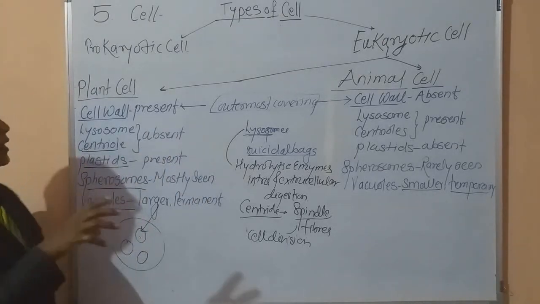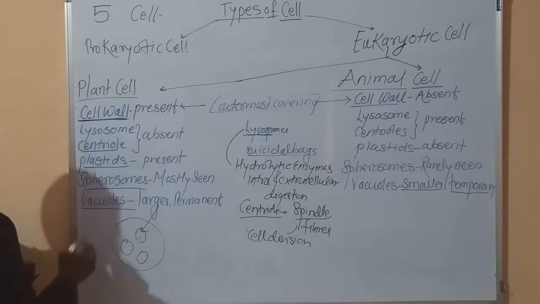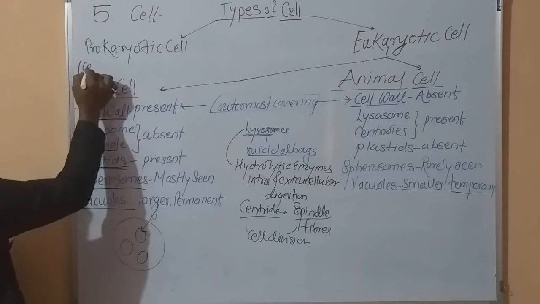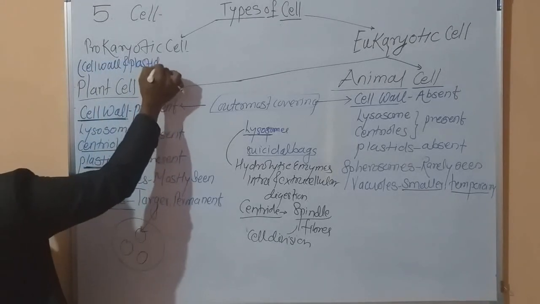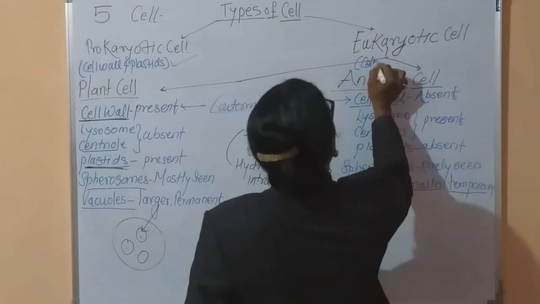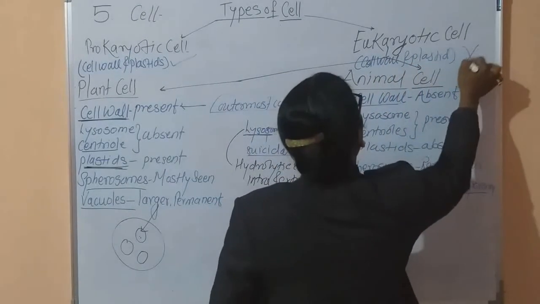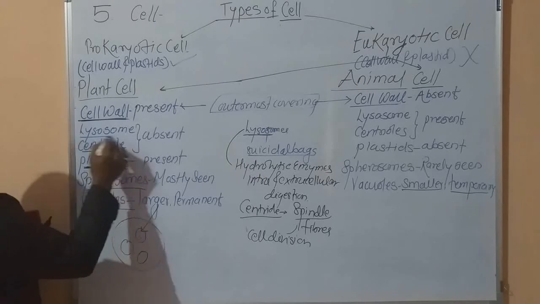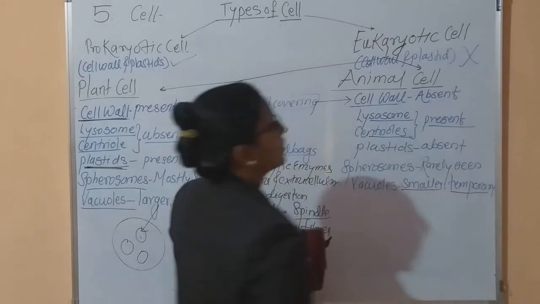Which cell organelles are present in plant cell? In plant cell, the cell wall is present and plastids are present. We can write what is present: cell wall and plastids. And in case of animal cell, cell wall and plastids are absent. In this way you have to remember this. And here cell wall and centrioles absent, and here lysosomes and centrioles present.